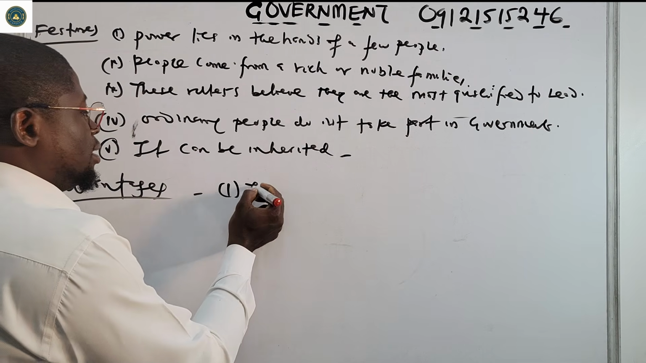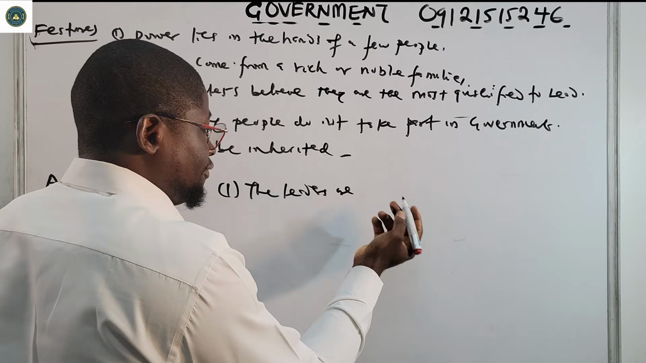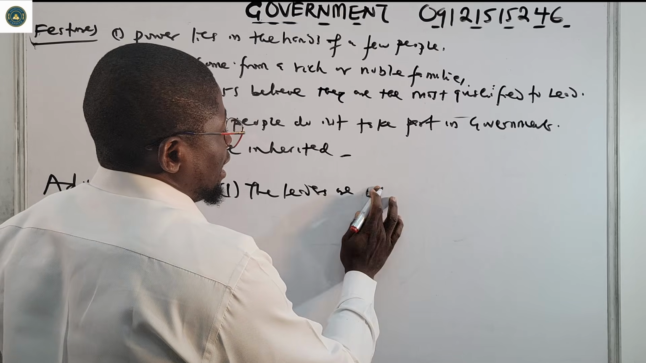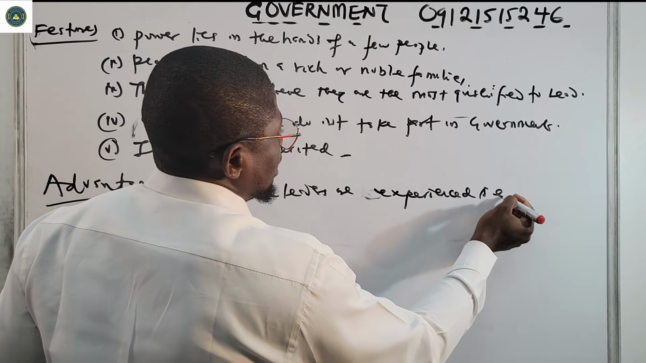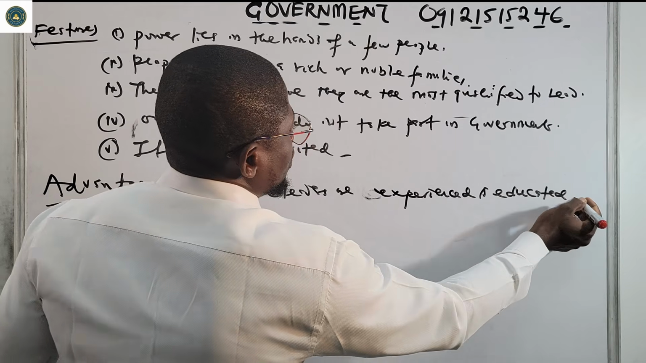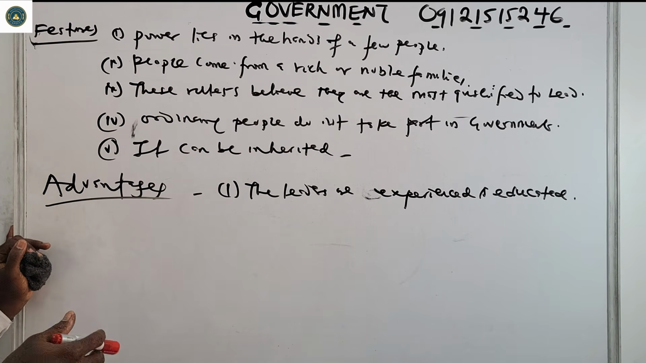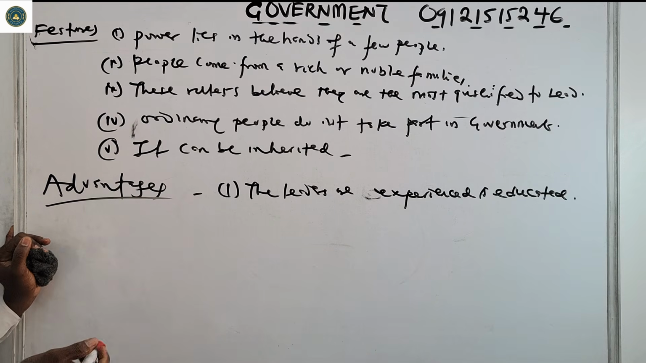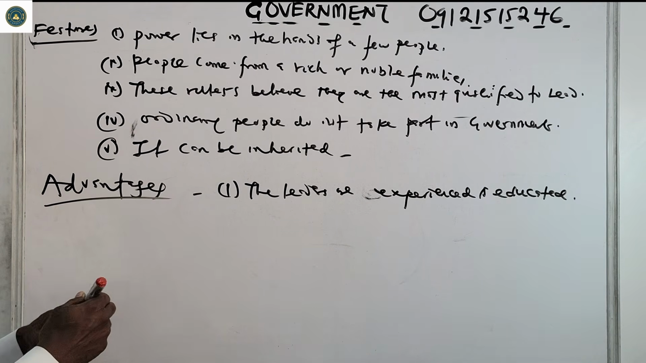Number 1, the leaders, or these few leaders, are experienced and educated, and for that reason they can decide what to rule for the benefit of the people. So it can bring stable leadership if the leaders are wise.